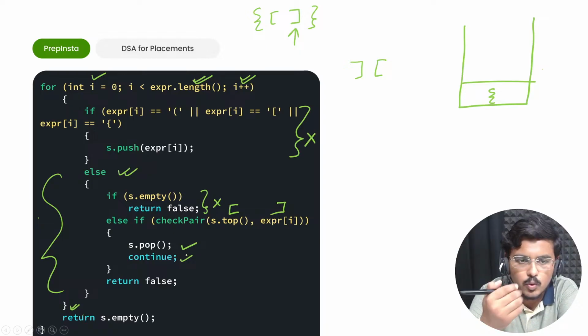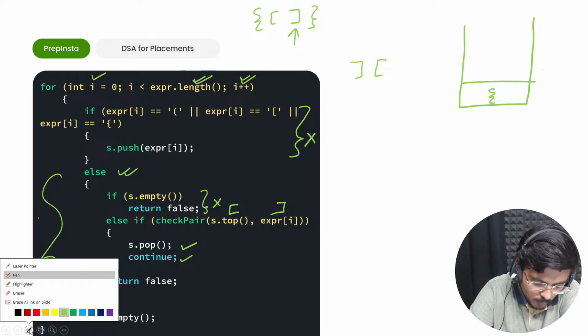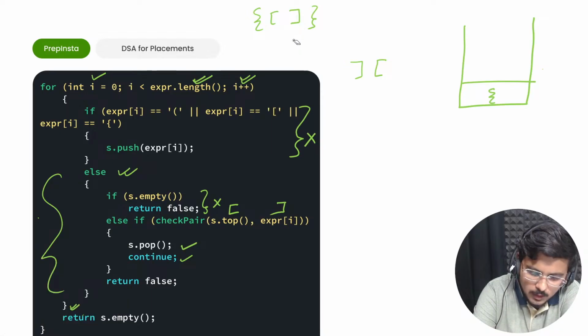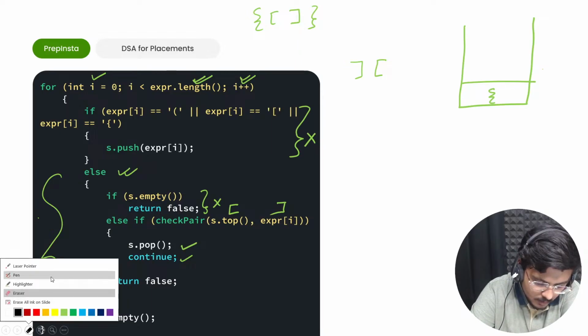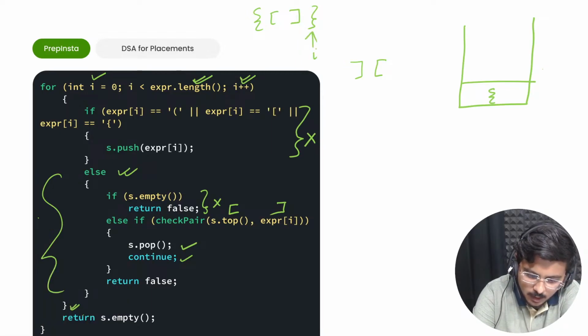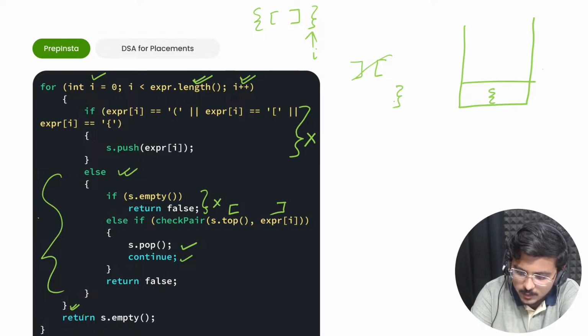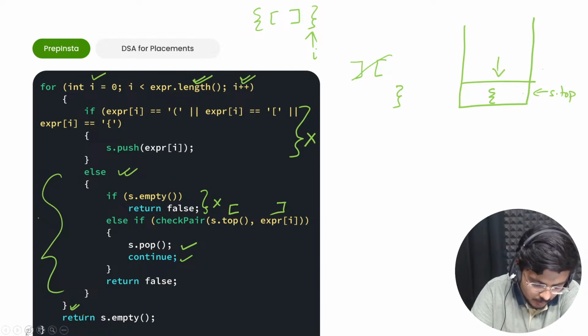What does this continue do? You come out of the loop, you start again. So if I start again with the loop, what would happen? My I would be incremented, correct? My I would start pointing here. Again I have a closing bracket, so this has gone. I have this closing bracket. This if won't work, again else would work. If s dot empty, s is not empty. This is the top of stack this time. So I'll return this time, I'll